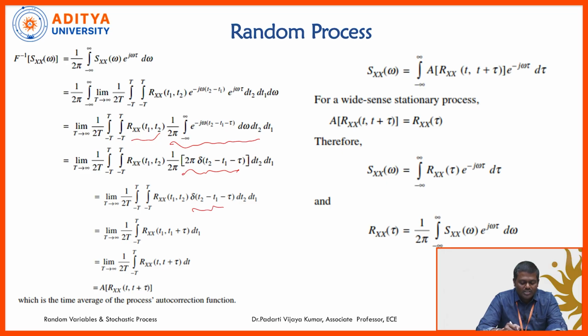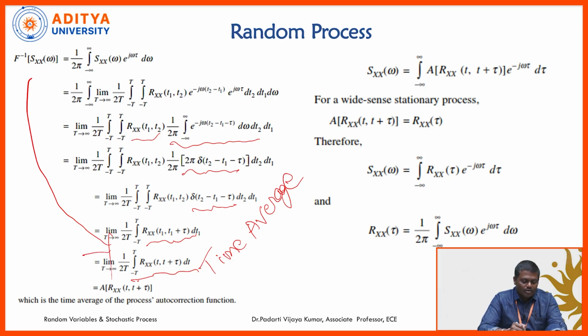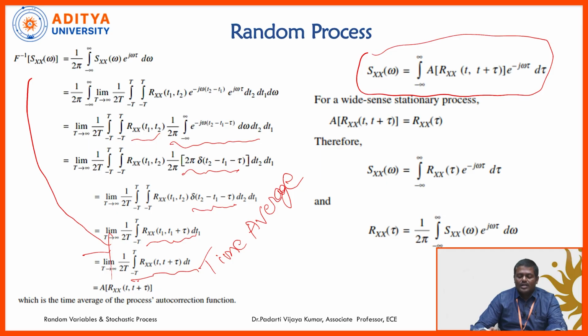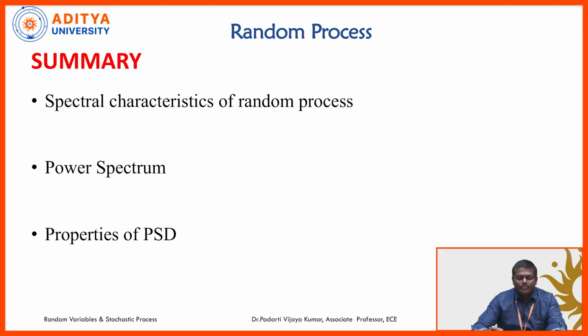We know that the impulse function is defined only over the range minus T to T. So, this is equal to Rxx of t1 comma t1 plus tau, which is equal to the time average autocorrelation function. So, the inverse Fourier transform of the power spectral density is equal to the time average autocorrelation function, or the power spectral density is the Fourier transform of the time average autocorrelation function.